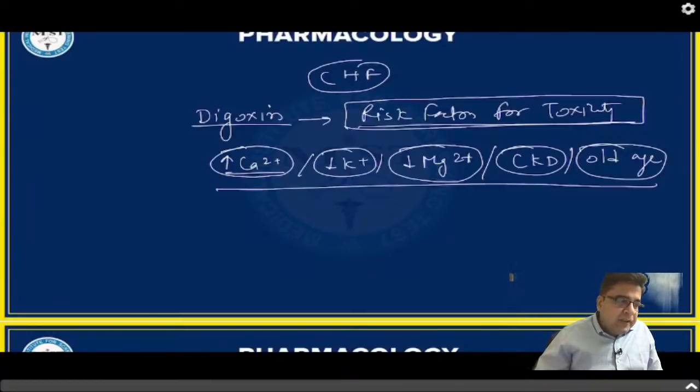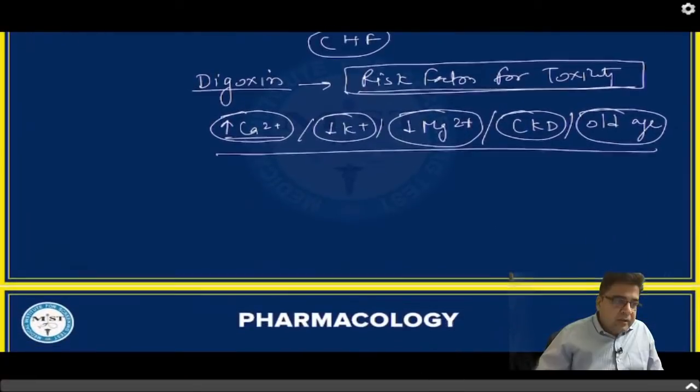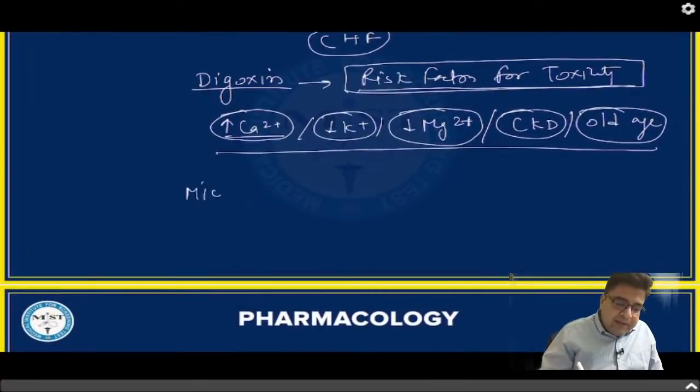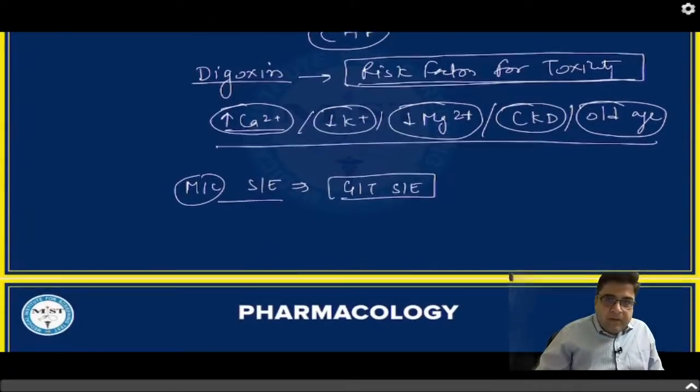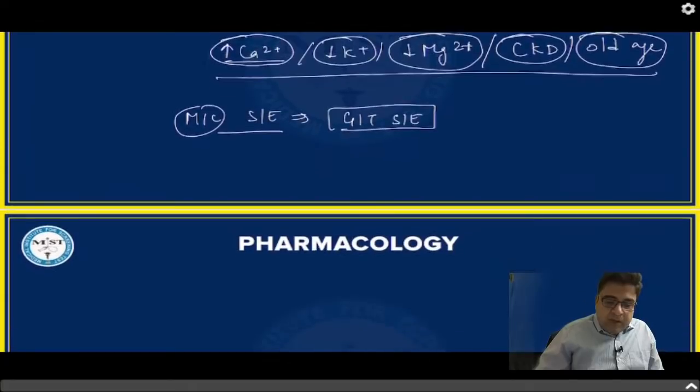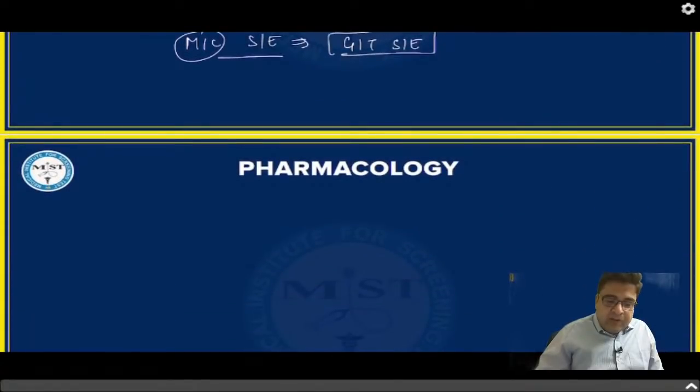It's not hyperkalemia. Most of you are writing hyperkalemia, but it's hypokalemia. Hypokalemia is a risk factor for digoxin toxicity, right? And please remember the most common side effect of digoxin is GIT side effects. So GIT side effects are the most common side effect of digoxin toxicity, right? Next question for you people, question number 8.